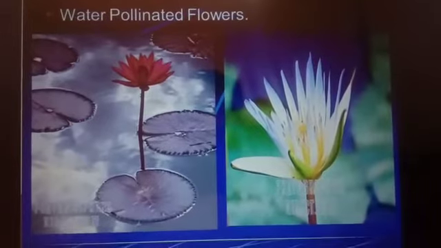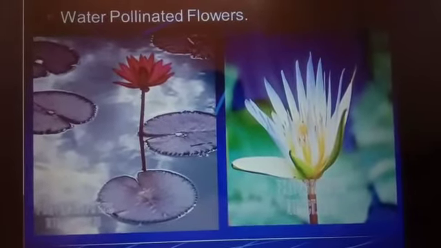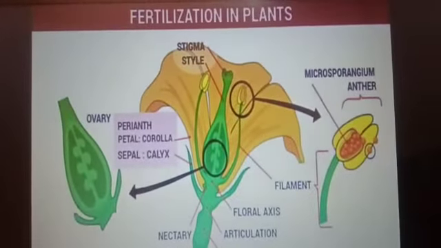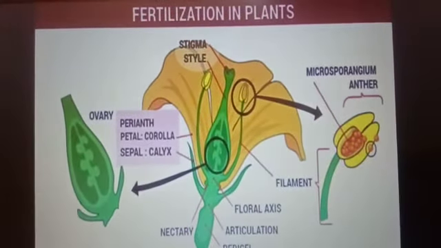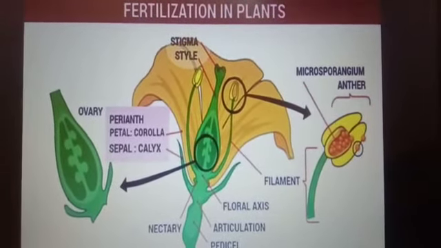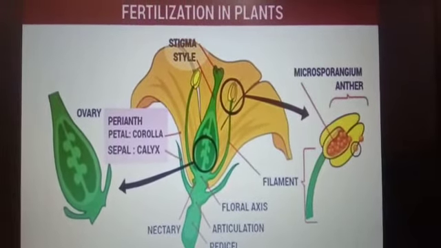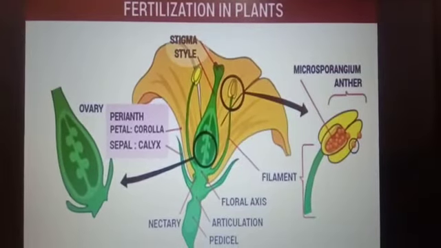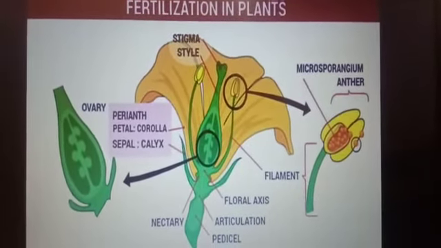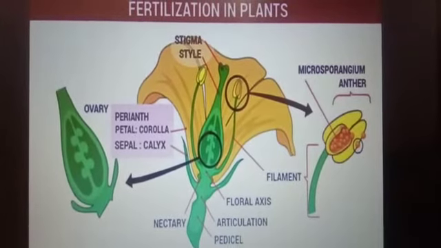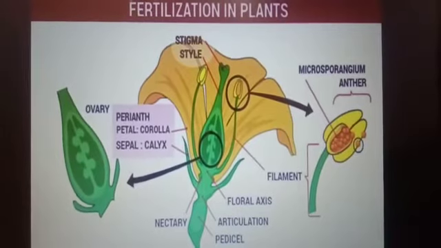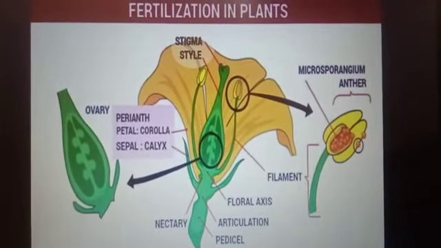Then the next point is fertilization. The process in which the male gamete present in the pollen grain fuses or joins with the female gamete present in the ovule to form a new cell called a zygote is called fertilization. In other words, the fusion of male and female gametes to form a zygote is called fertilization.